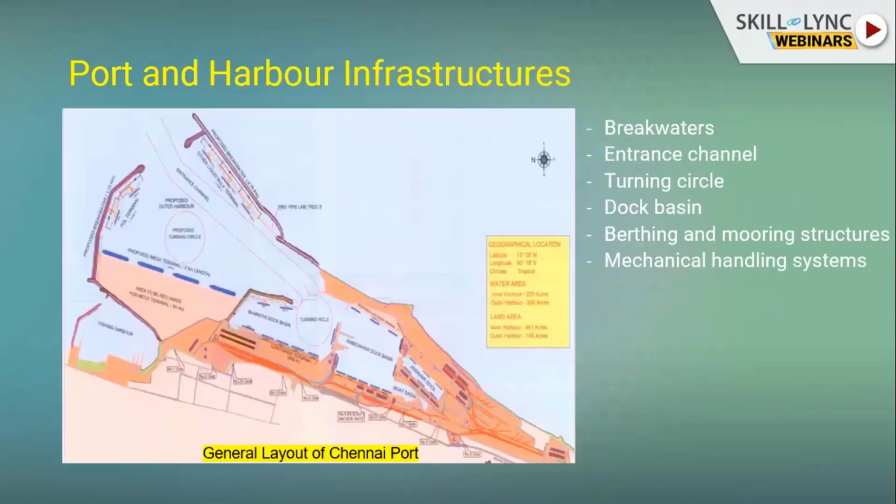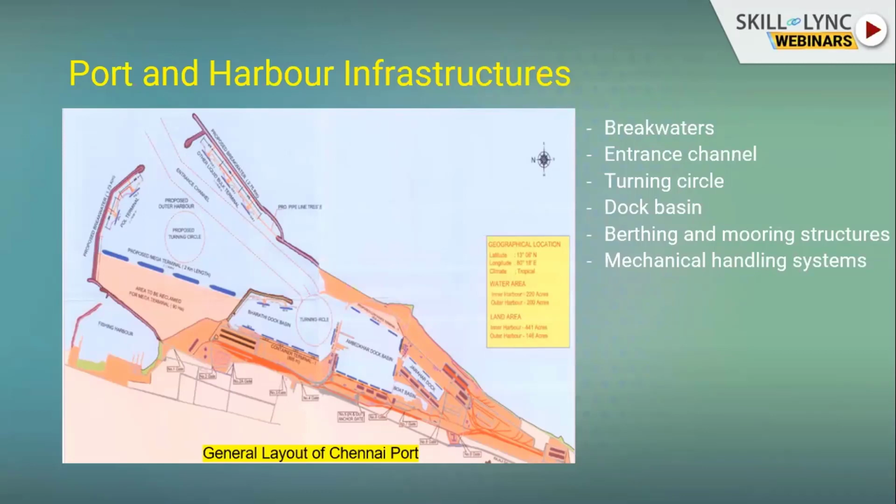Then we'll come to the port infrastructures. To create a new port, these infrastructures are very important: breakwater, entrance channel and turning circle, dock basin, berthing and mooring structures, and mechanical handling system. The breakwater is a primary element of any port, because we need a protected water basin. Constructing the breakwater will create the protected harbor basin, so it is the primary construction in the port.